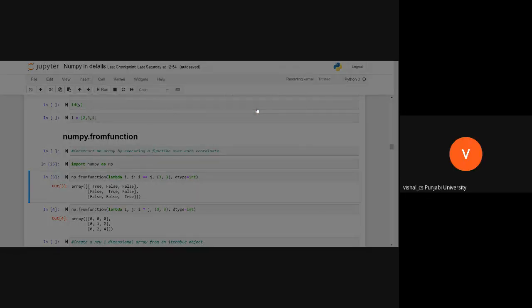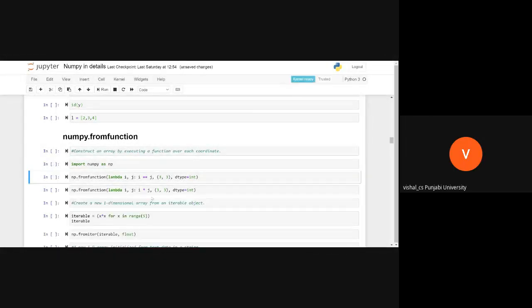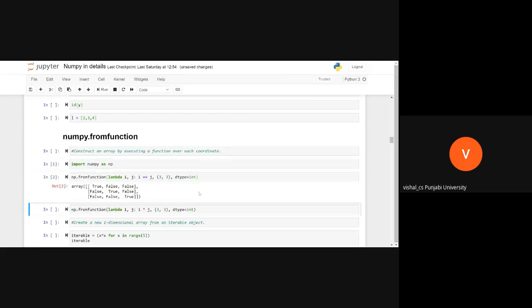So it is creating an array in which there are two values, either True or False, and wherever i equals j, it will be True. See, here i is always equal to j.